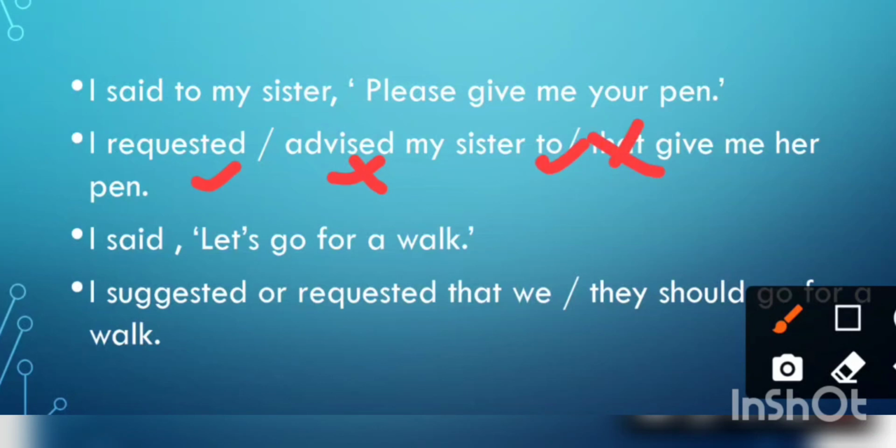I said, let's go for a walk. Now let's, imperative with let's. Okay. So here proposal or suggestion, not request. So suggestion is correct. I suggested that they should go, they or we, because let us is a first person pronoun. So when you change first person pronoun, I is also first person. So it will remain the same. The plural is we. So they is wrong. So we should go for a walk.